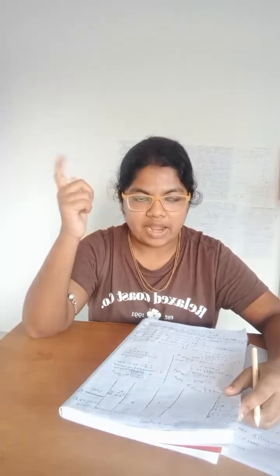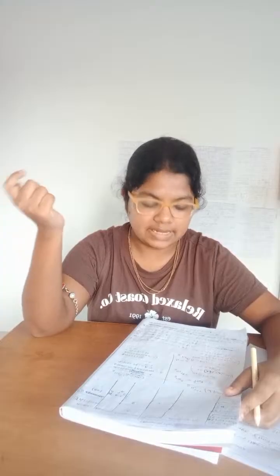But when the number is large, like 6.5 into 10 power 12 or 7.5 into 10 power 16, then we can consider that it has charge. What I am saying is that when the number of electrons is large, like 6.5 into 10 to the power 12, we can consider it as having charge.